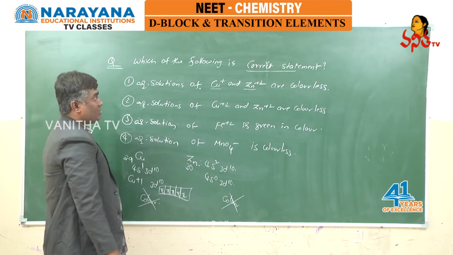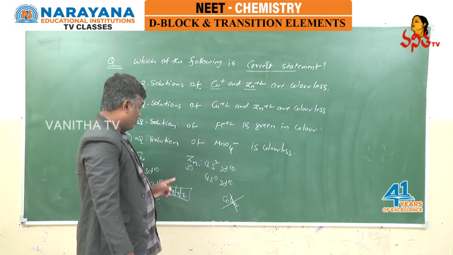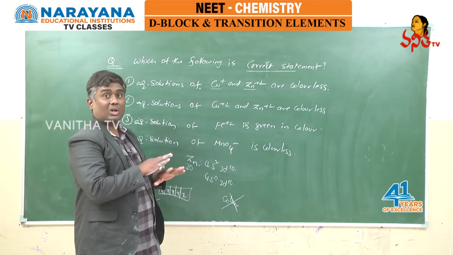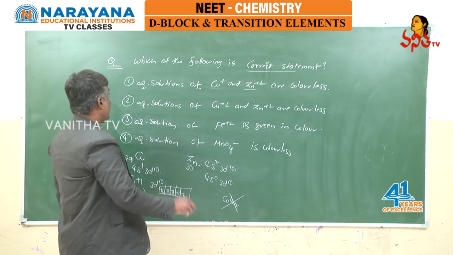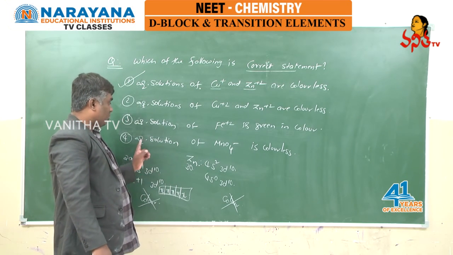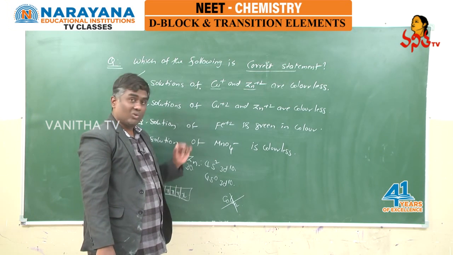So in aqueous solution, copper plus 1 and zinc plus 2 both have a fully filled d subshell, no unpaired electrons, and do not exhibit any color. So the answer for this is the first option. But if you look at the fourth option, you may get a doubt, that is MnO4 minus.